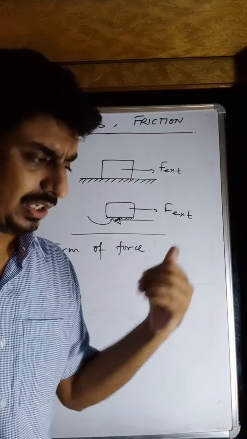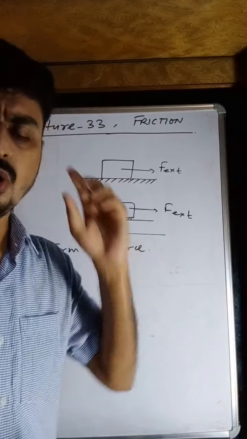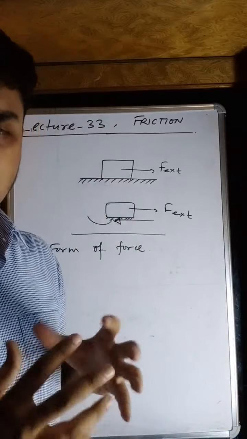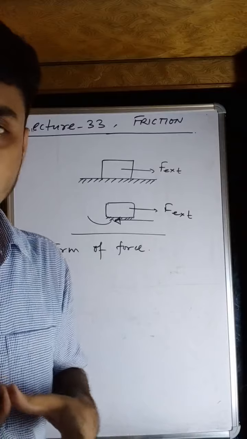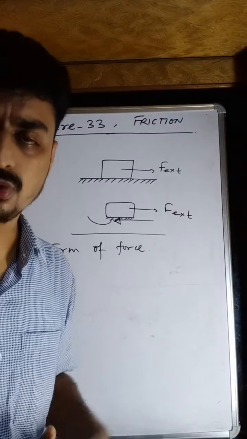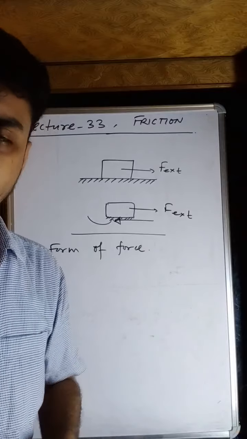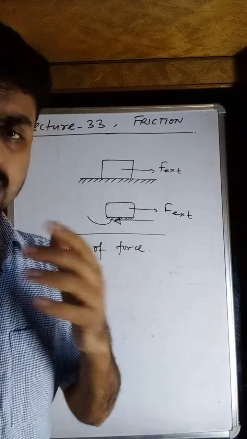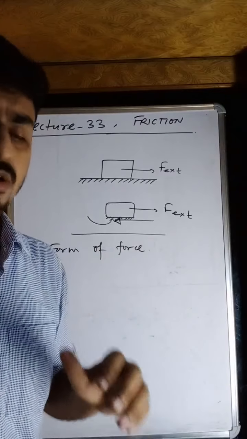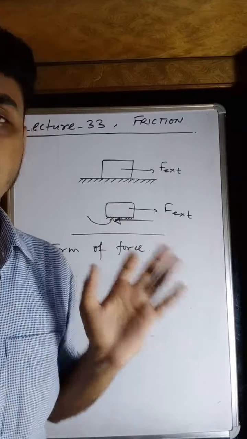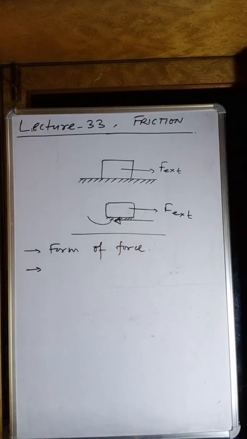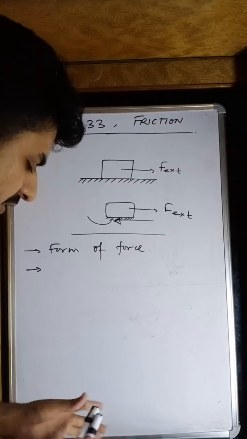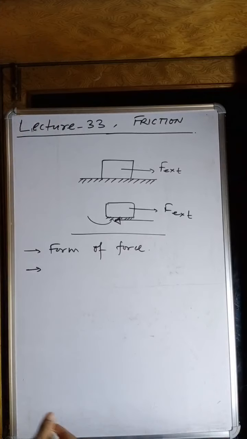But in the case of friction or such forces, if the force is acting and the body takes a round trip, but the net work done is not 0, then that force will be considered a non-conservative force. Here friction is the same kind of force by which the total work done in a round trip never equals 0. It means it is a non-conservative force. But we will discuss this topic in much more detail later on.